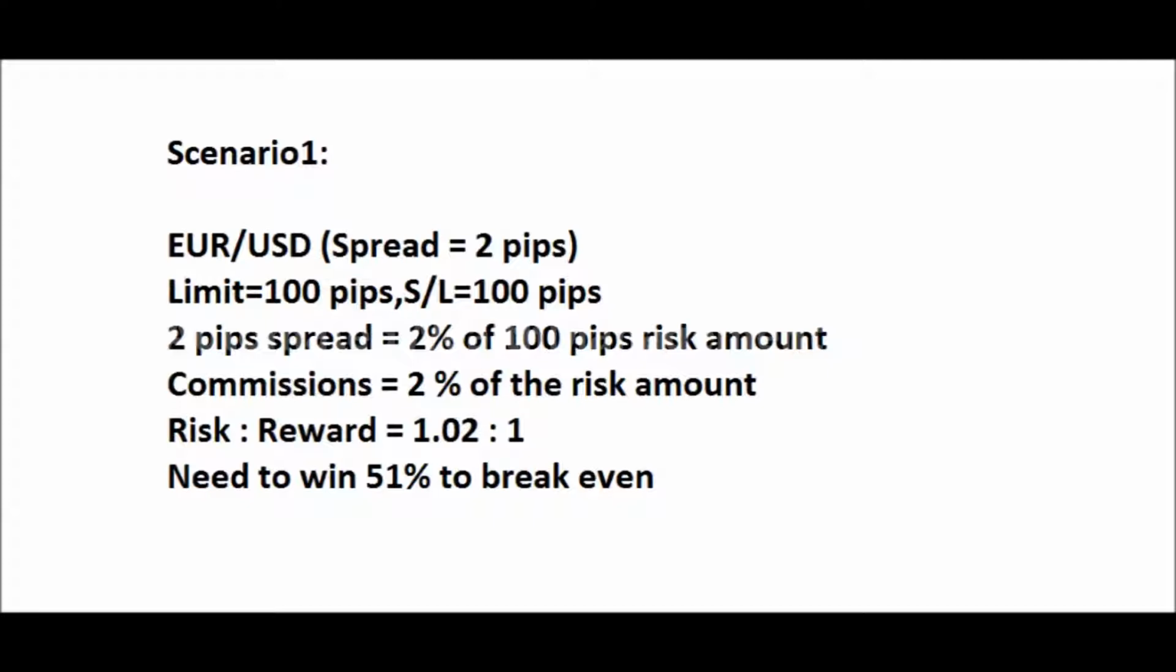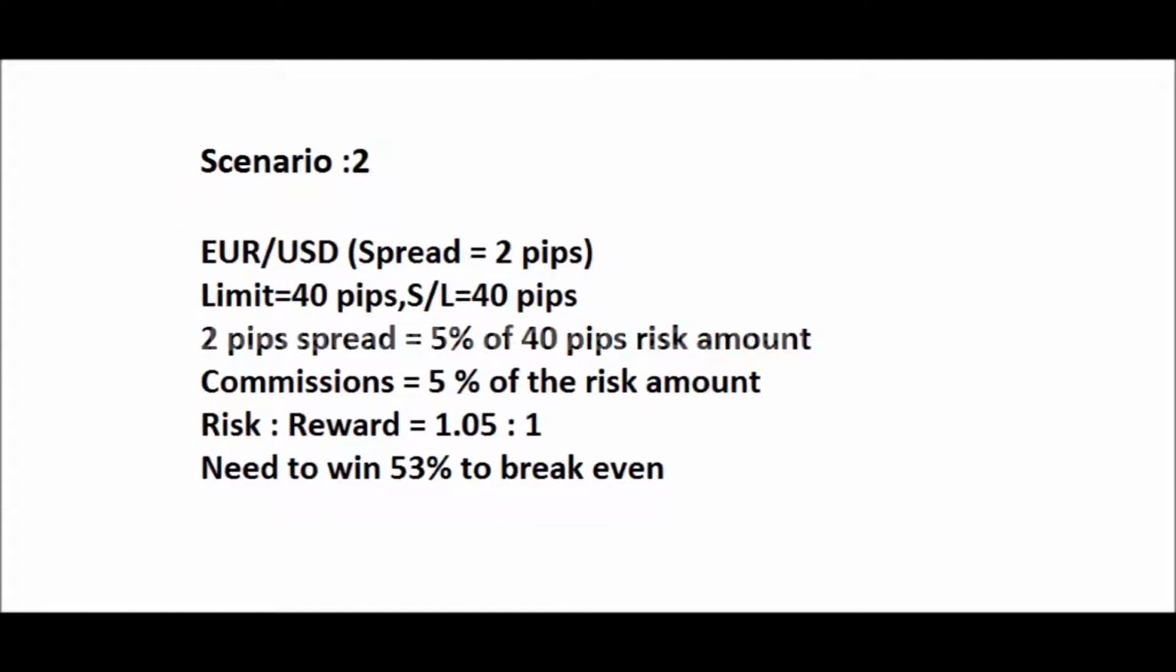Now, Scenario 2. We have a trader who is looking for 40 pips profit, or he has kept a limit of 40 pips and a stop loss of 40 pips. In this scenario he is having a spread of 2 pips. Let us see how much percentage he is spending for commissions for the trade. 2 pips equals 5% of 40 pips. So he is spending 5% as commission. And the risk-to-reward ratio here is 1.05:1. It also means that you have to win 53% of the trades in order to break even.